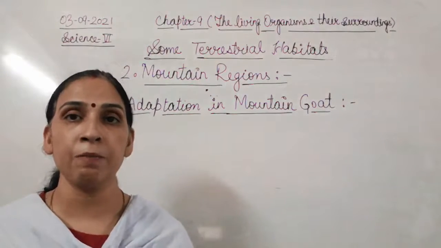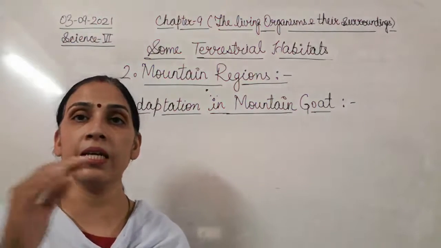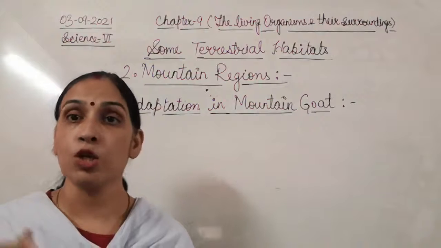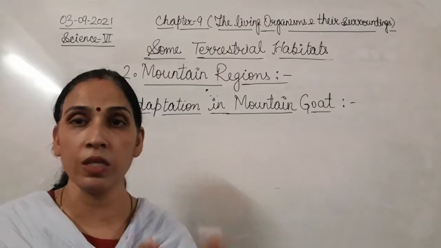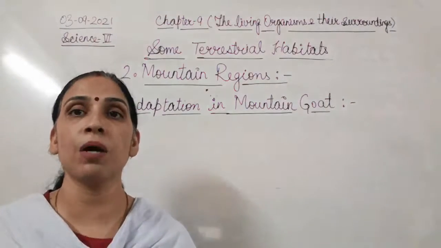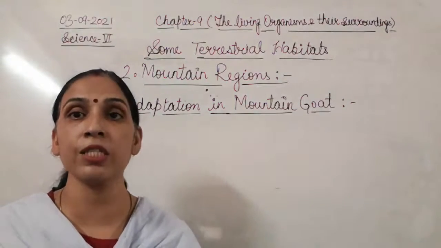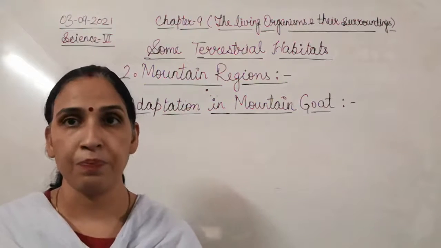Mountain habitat means, in India also, you will find these hilly areas in certain places. Animals living over there must have such adaptations. Plants living in this mountain region must also have adaptations which help them to survive.